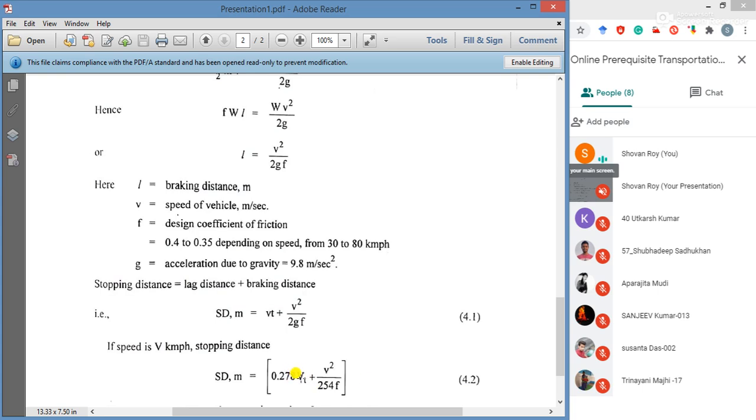Suppose in your question the velocity of the vehicle is 80 km per hour, so directly we can put 80 instead of this v.